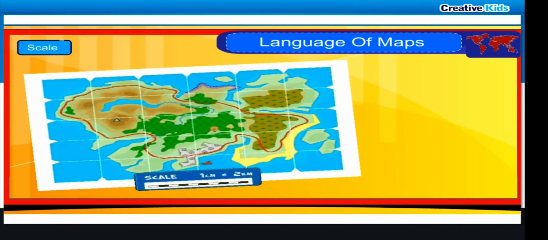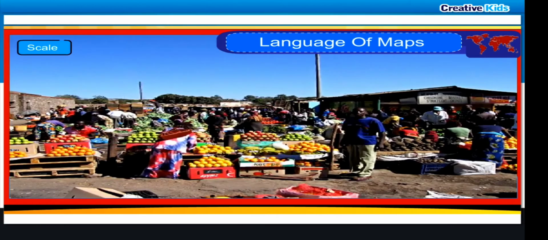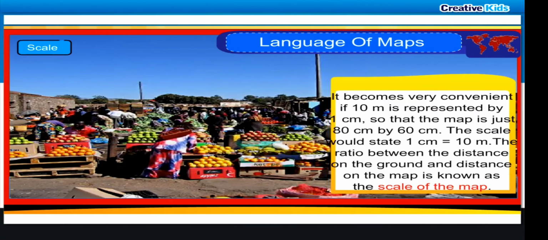Scale. All maps are drawn to scale. This is because all maps drawn are not as large as the area they depict. Let us take an example. To draw a map of a marketplace measuring 800 meter by 600 meter, it becomes very convenient if 10 meter is represented by 1 centimeter, so that the map is just 80 centimeter by 60 centimeter. The scale would state 1 centimeter is equal to 10 meter.